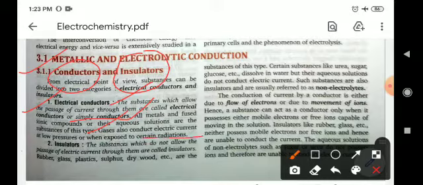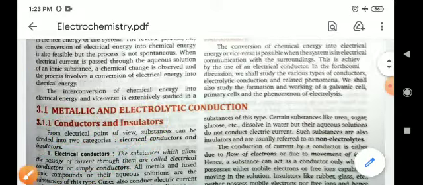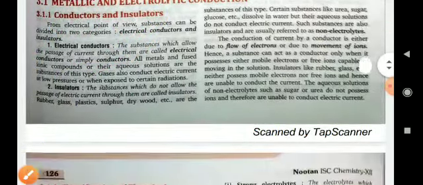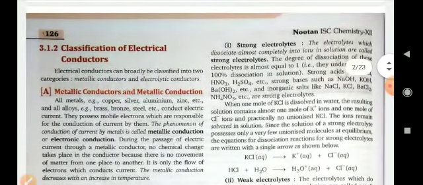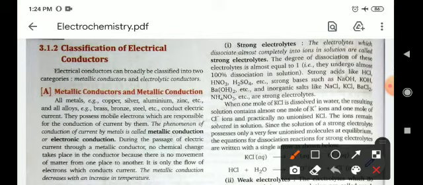Okay, and in the other way, insulators: the substances which do not allow the passage of electric current through them are called insulators. For example, rubber, glass, plastic, sulfur, dry wood, etc. Okay, now classification of electrical conductors. The first type of conductors are metallic conductors and metallic conduction.